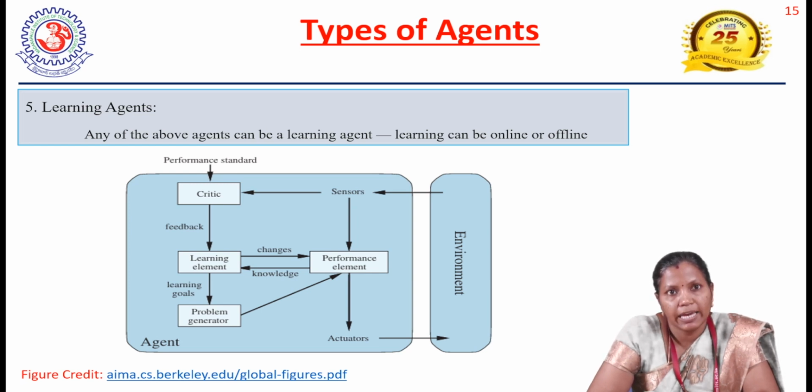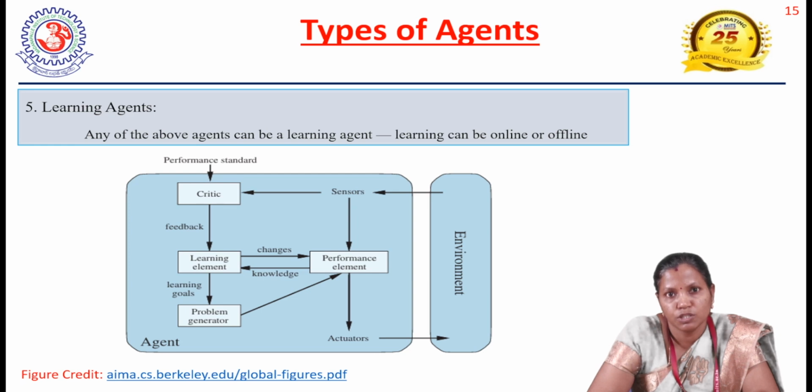But we don't know how the agent comes into being. The solution for this problem could be, first we create a learning machine and then we teach it. That is what we call the learning agent. Any of the above agents can be a learning agent, where the learning can be online or offline. If we see this learning agent, it has four main conceptual components: one is the performance element, the second is the learning element, the third is the critic, and the fourth is the problem generator.